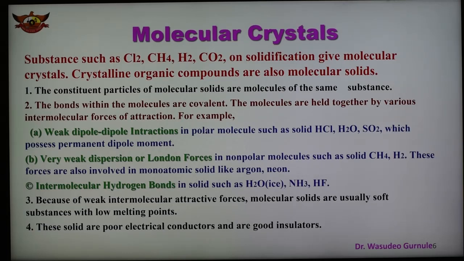HCl is polar because of H plus and Cl minus, two poles, a positive and a negative pole. So polar molecules like HCl and H2O have permanent dipole moment. Water has a dipole moment, and SO2 also has one. In that case weak dipole-dipole interactions are observed in such types of molecules. The second type is the very weak dispersion or London forces.